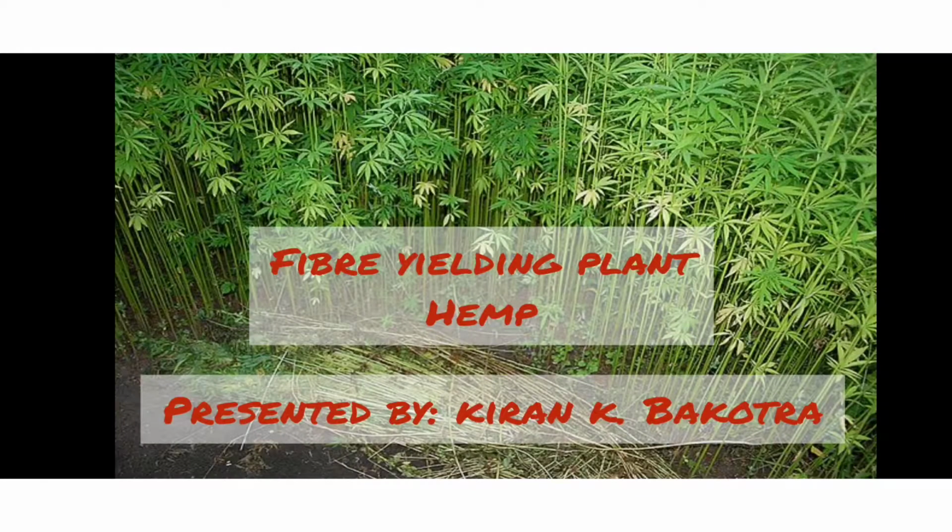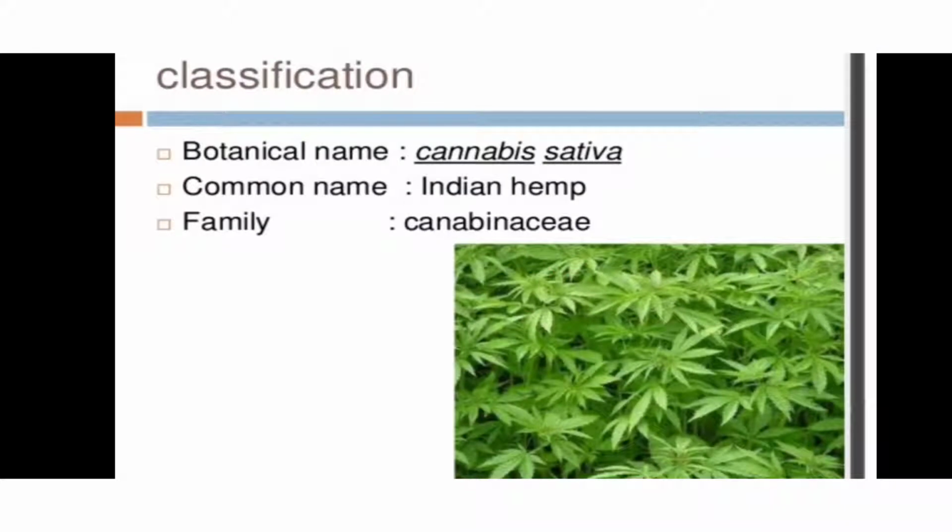In the previous lecture, we discussed the fiber yielding plants cotton, flax and jute. In today's lecture, we discuss the fiber yielding plant hemp. The botanical name of hemp is Cannabis sativa. The genus is Cannabis and the species is sativa. It is commonly known as Indian hemp or industrial hemp. It belongs to the family Cannabinaceae.